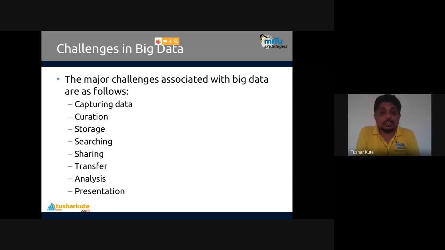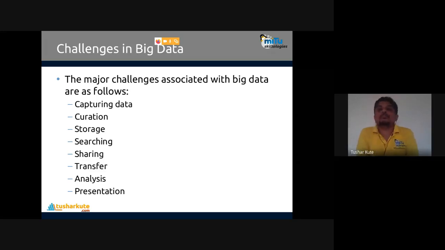Then transfer. Sorry, share. How do I share the data? How do I transfer the data? What communication lines are there? What method or mechanism do we have to use? How much time will be required? Then analysis of that. This is very important. Out of all this stuff, 70% of the work in big data is on analysis.